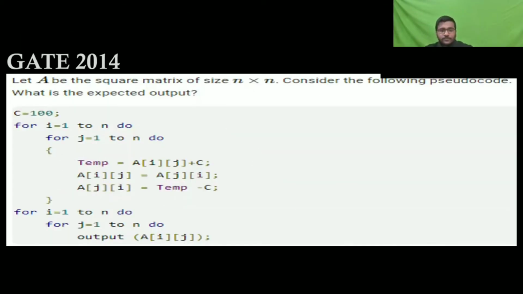Okay, this is the code, and they are asking, and the option here is